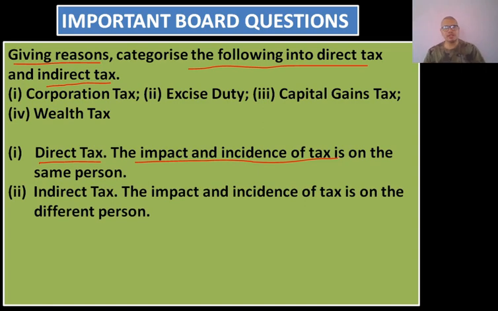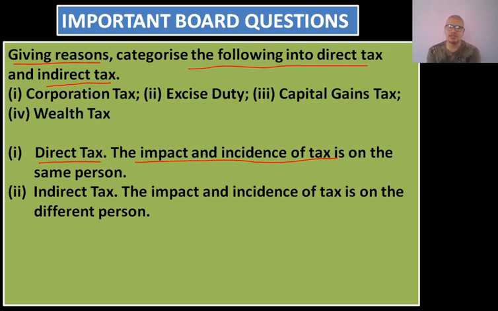Now, second, excise duty. Excise duty is levied on the expenditure. Whenever we purchase something from abroad, the excise duty is imposed on that. So excise duty is obviously a tax on expenditure, so based on that we can identify it as indirect tax, or on the basis of impact and incidence of tax also we can identify whether that tax is direct or indirect.